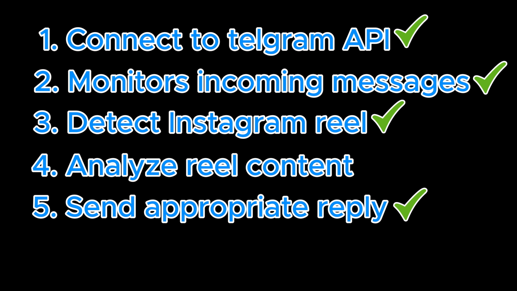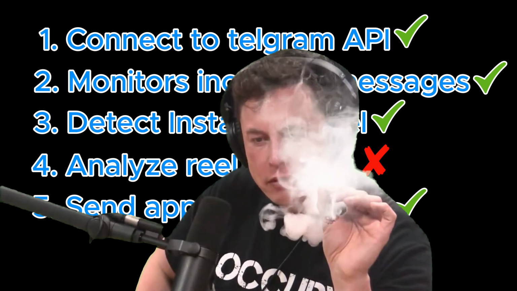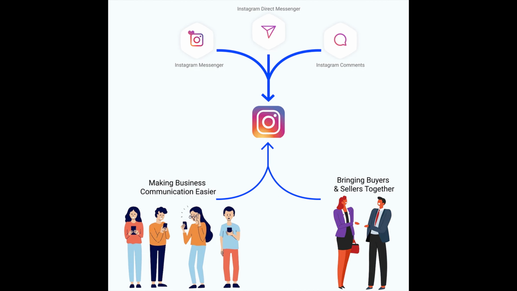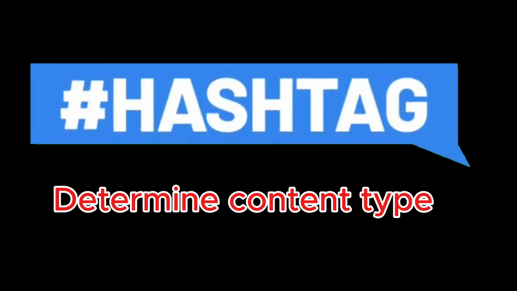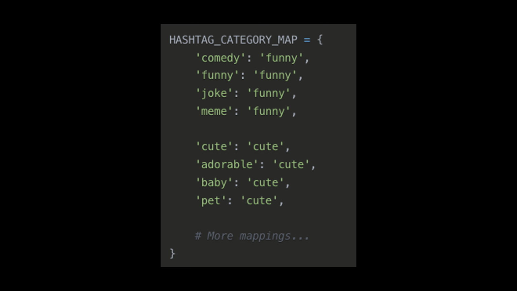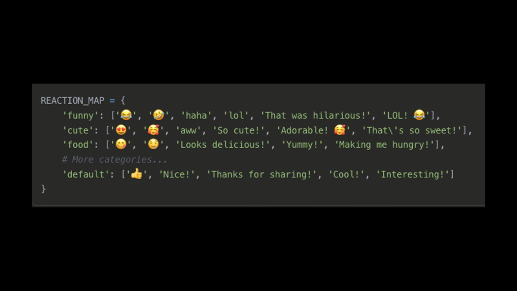All the steps were easy except step 4, analyzing the content. That was the tricky part. I tried using Instagram's Basic Display API at first. The idea was to grab hashtags from the reels and use them to figure out what kind of content it was. Hashtags are important here because I was thinking to create a hashtag category map. Once the script determines the hashtag from metadata, it will use it as a key in the reaction map. And from this map, it will randomly select one of the corresponding values and send it as a reply.